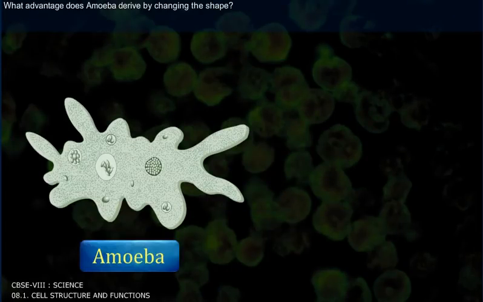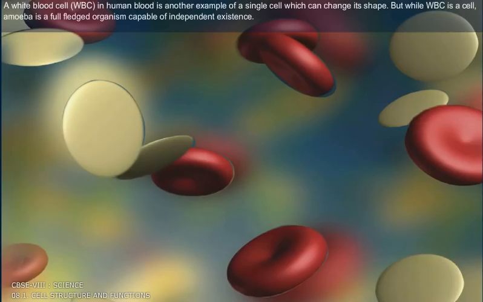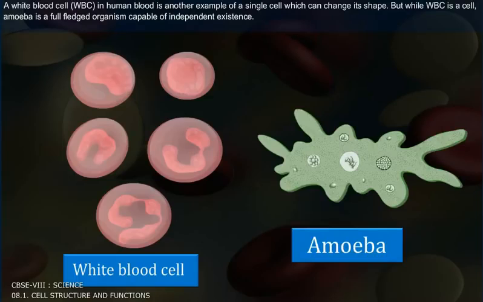What advantage does amoeba derive by changing the shape? The change in shape is due to the formation of pseudopodia, which facilitates movement and helps in capturing the food. A white blood cell, WBC, in human blood is another example of a single cell which can change its shape. But while a WBC is a cell, amoeba is a full-fledged organism capable of independent existence.